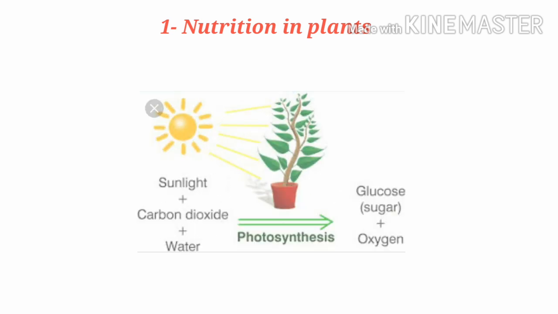Welcome back to part 2 of Science first lesson, Nutrition in Plants. In our previous video, we have studied about autotrophic mode of nutrition. We have also studied about photosynthesis, its reaction. Now let us study synthesis of plant food other than carbohydrates. It means plants can also synthesize fats and proteins.